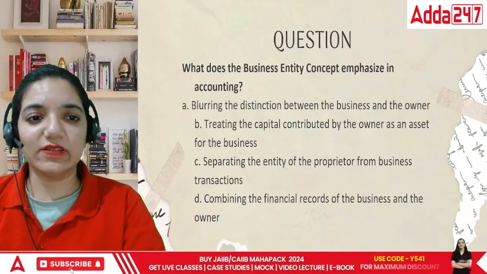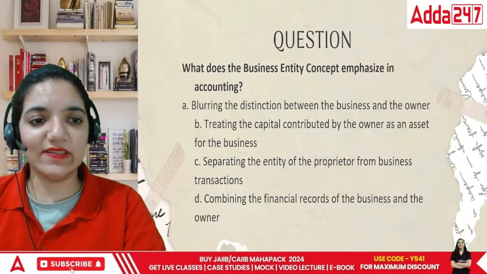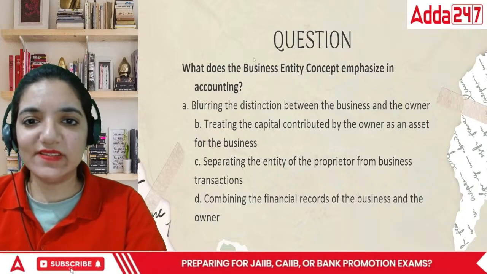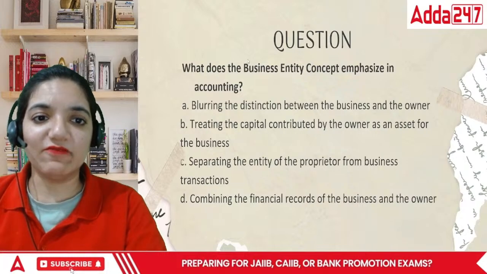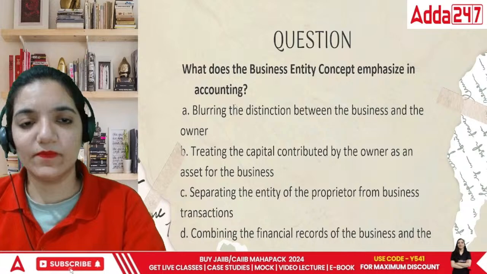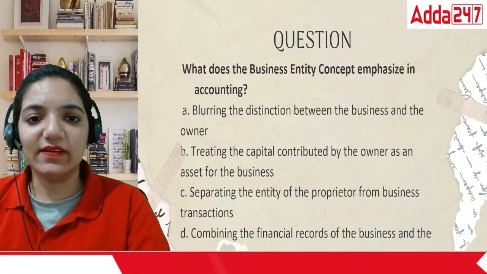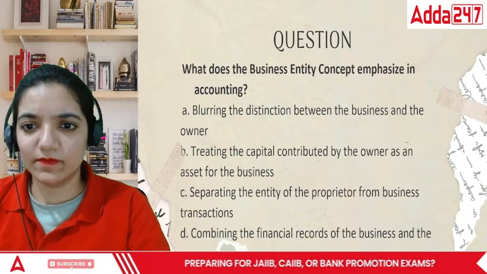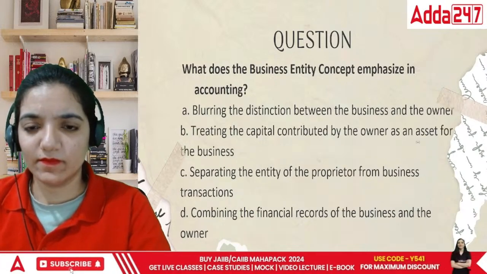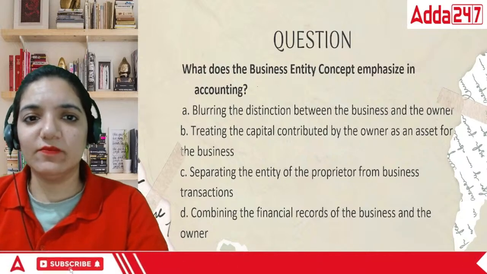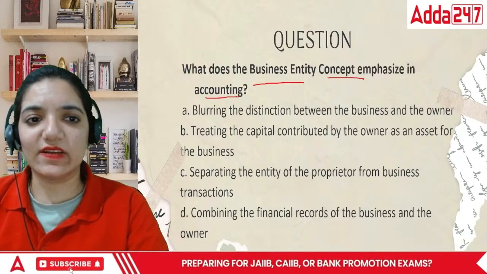Okay, here comes the next point. The next point says, what does the term business entity concept emphasize in accounting?